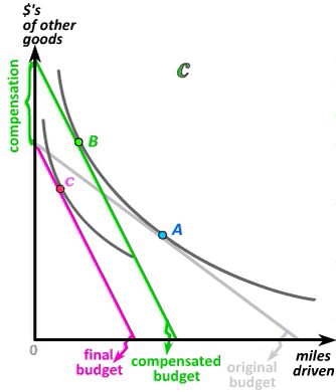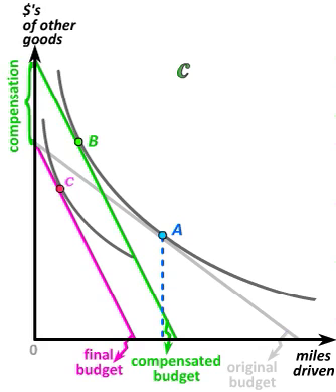The switch from the green budget to the magenta budget is simply a parallel shift in the budget, so we can say that this consumer reduces her consumption of gasoline as her income falls. Gasoline is therefore a normal good for this consumer, because its consumption moves in the same direction as income.